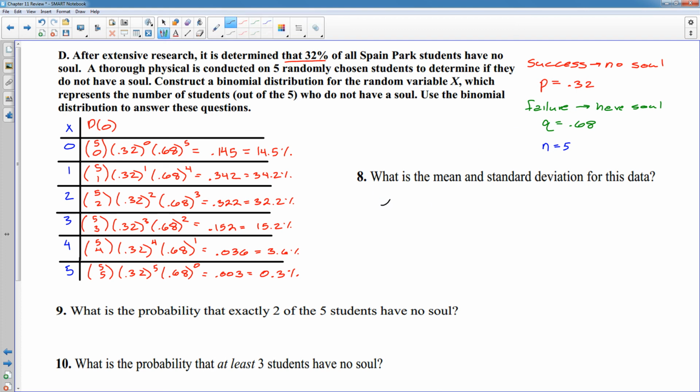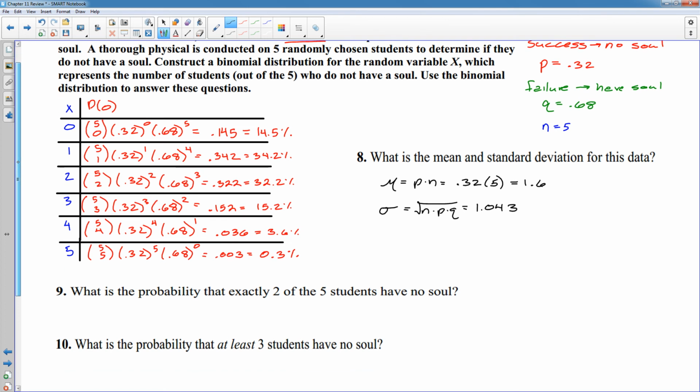So the mean, or mu, is simply your probability of success, P times N, which is 0.32 times 5, and 0.32 times 5 is 1.6. Your standard deviation is the square root of N times P times Q. And so we'll punch that in a calculator. Square root of 5 times 0.32 times 0.68. And you get 1.043. So mean and standard deviation you can do without that table.